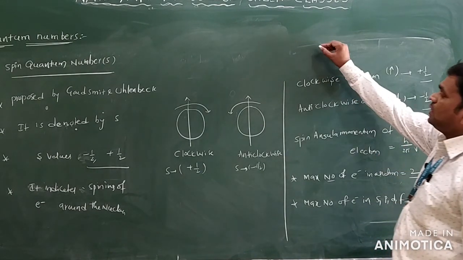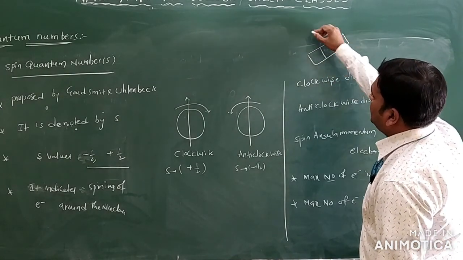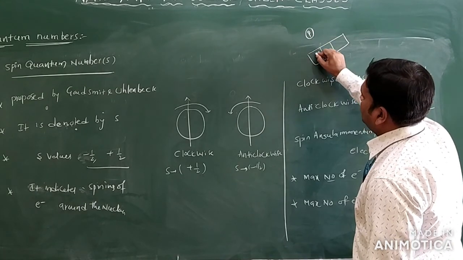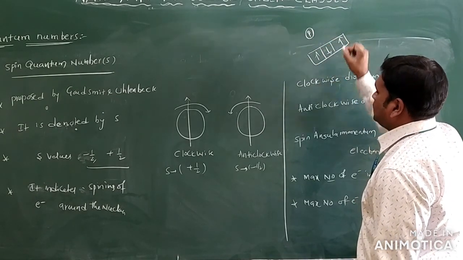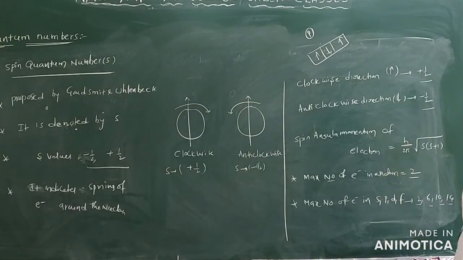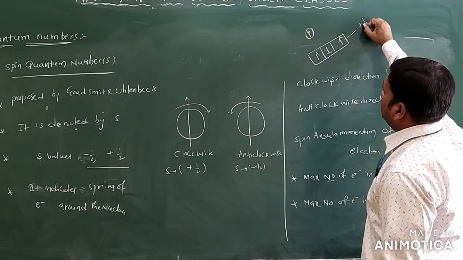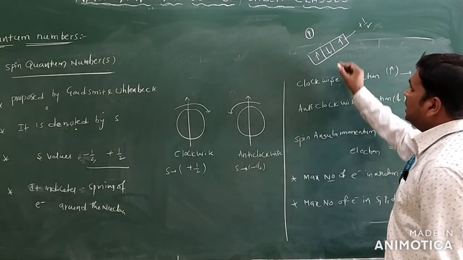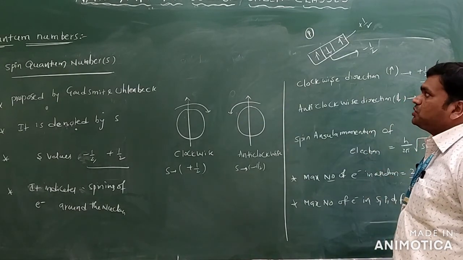Clear? Suppose the electrons are present like this. Imagine there are 3 subshells, so imagine it is a p orbital only. One electron can be present like this, one like this, one like this. 3 electrons are there. So in this direction, clockwise, you will write plus 1/2. This is the downward direction, anti-clockwise, so you write minus 1/2 only.